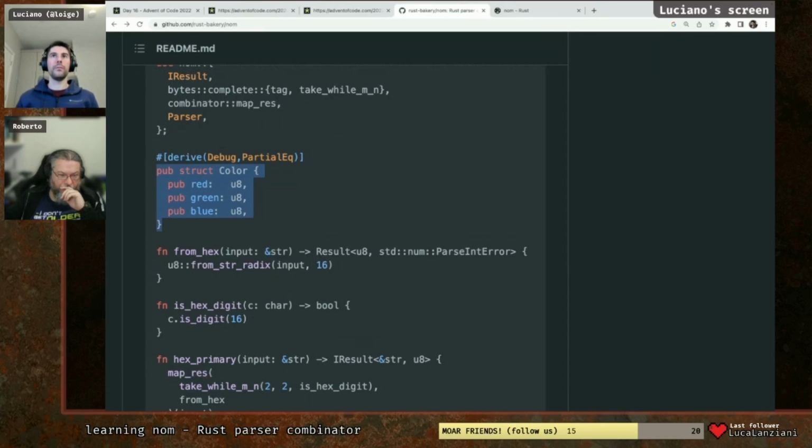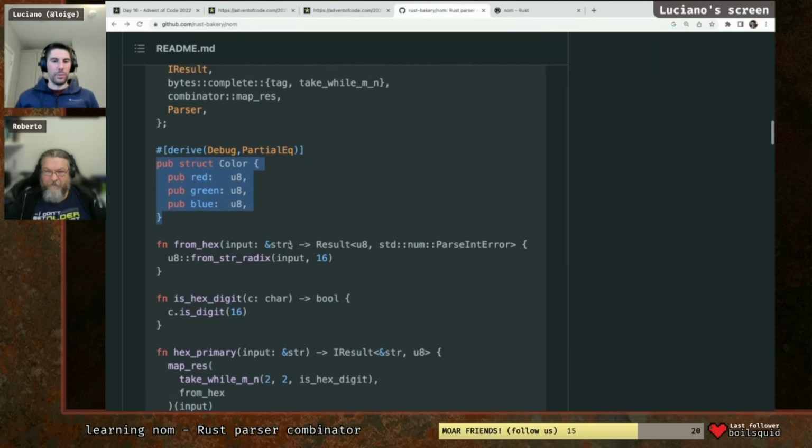By the way, thank you very much for the follow, Boil Squid. We also have some spam that I don't know how to delete. So ignore the spam for now. I don't know how to delete that too. I wish that from the Twitch admin you could simply delete spam rather than going into the moderator mode. Anyway. Okay, back to the example.